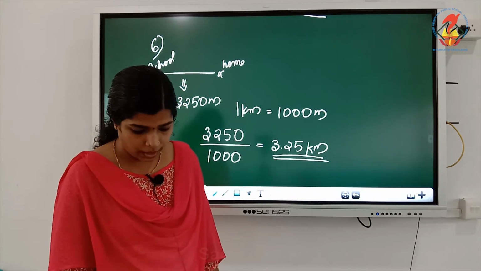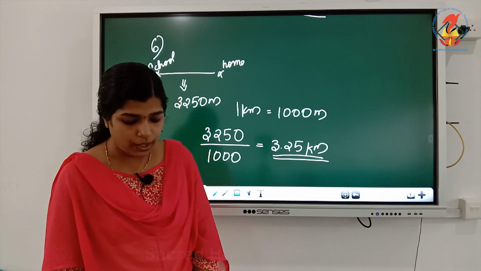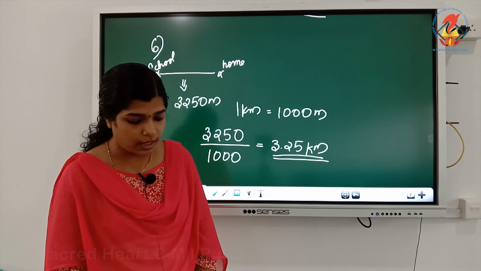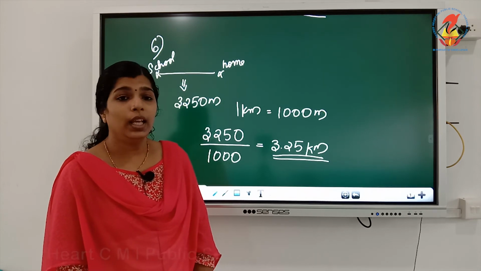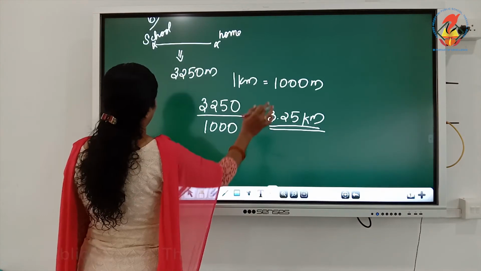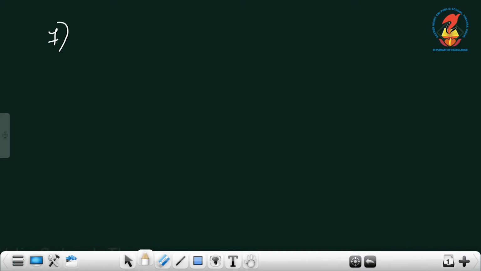Now the seventh one: while measuring the length of a knitting needle, the reading of the scale at one end is 3 centimeters and at the other end is 33.1 centimeters. Like this, you want to measure the length of a knitting needle.